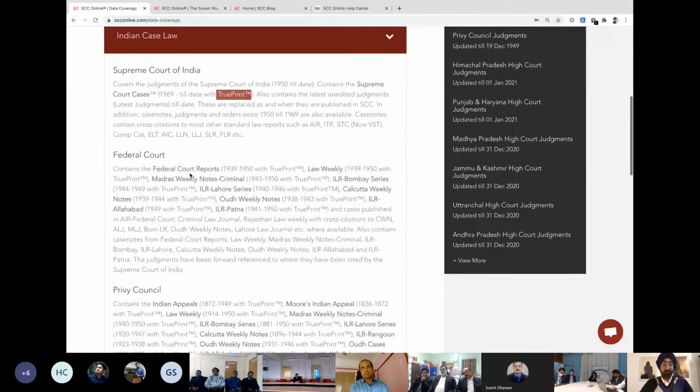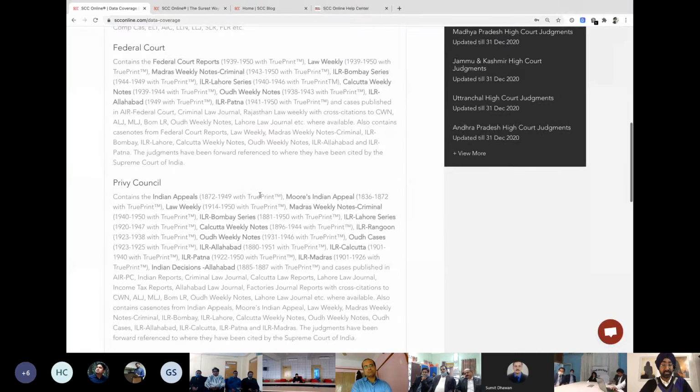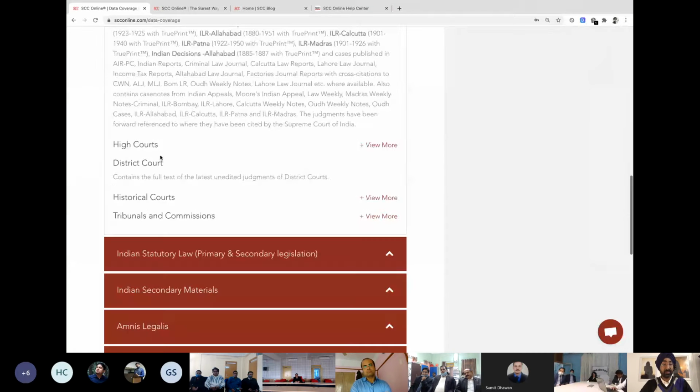Moving forward, we have your Federal Court, your Privy Council judgments, your pre-independence judgments. Those are available over here. All the high courts are available over here. A few handpicked judgments from district courts have been mentioned over here. Then historical courts, which is something similar to the Privy Council and Federal Court, but not at the apex level, at the lower level. Like the provincial courts, like we had Awadh, PEPSU, Lower Burma, Upper Burma districts back then. Those courts' judgments are available over here.